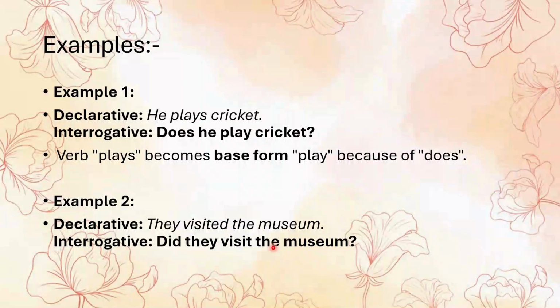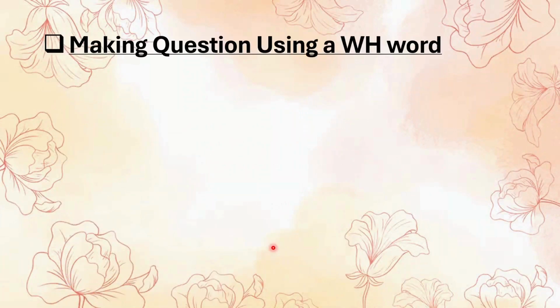The second example is they visited the museum. This is past tense. We use did here, and visited is transformed to its main form, that is visit. So, did they visit the museum? Easy, right?